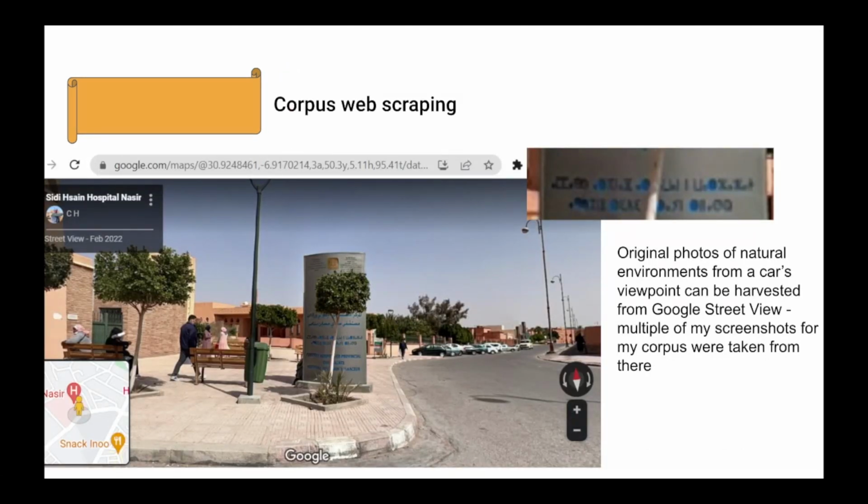Another interesting point of the corpus which we self-created was that some images could be scraped from Google Street View, which was especially useful since these are taken from a car's view. And in this image, you can see that even in the natural environment, one of the challenges to face is that depending on the moment the photo is taken, or if you're using a live feed, that moment right here is being obstructed by something that's out in the wild. So something like a handwriting recognition model wouldn't really have to deal with this.